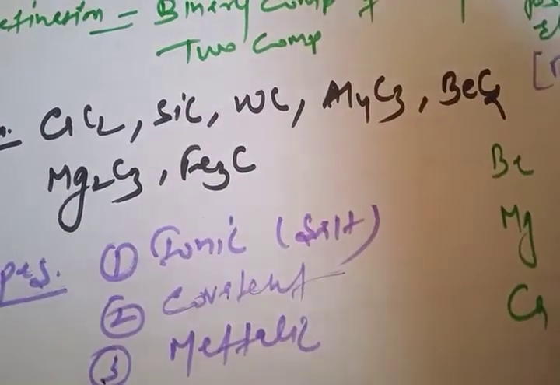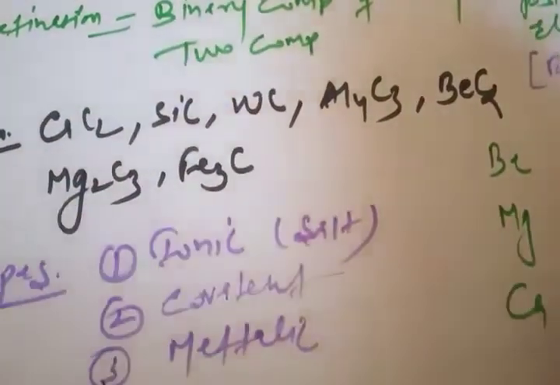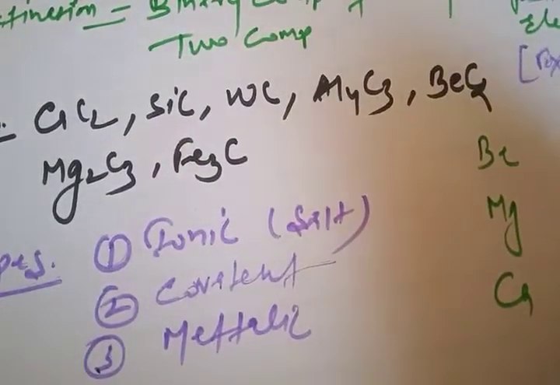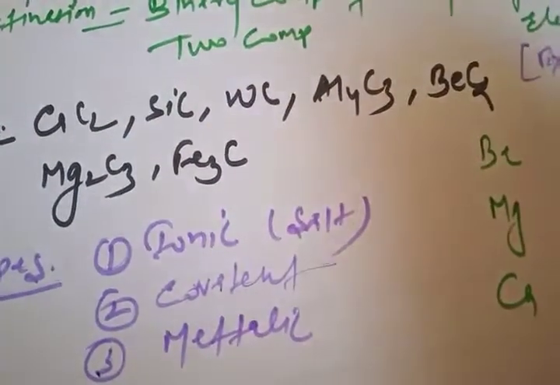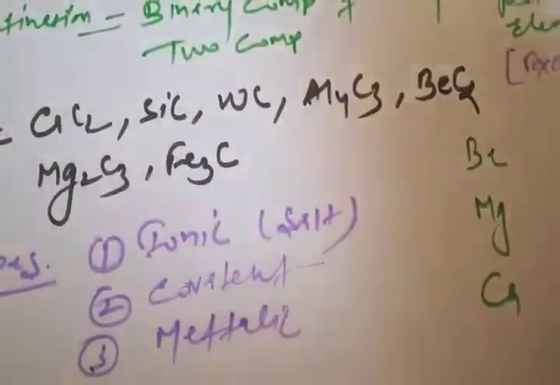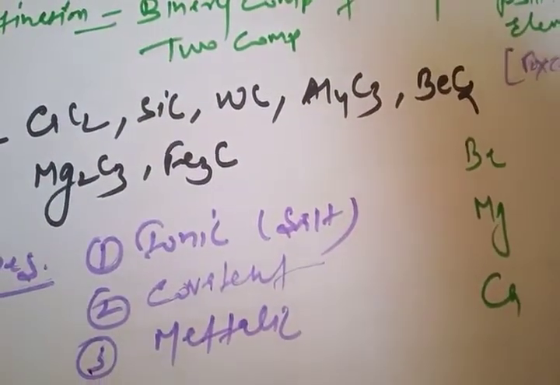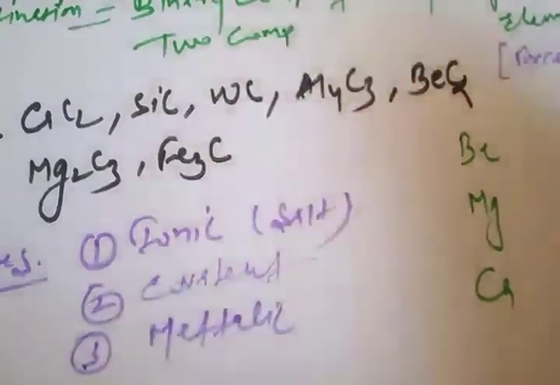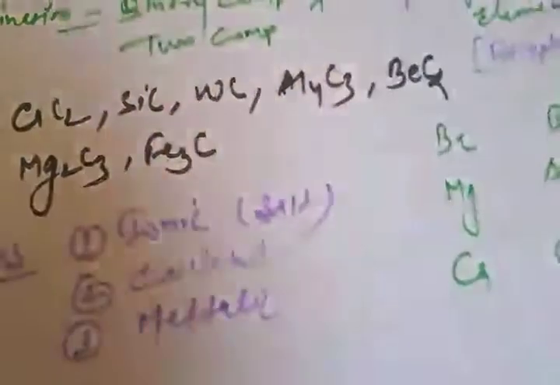Then we have third group elements also, boron, aluminium, gallium, and then carbon, silicon, germanium.